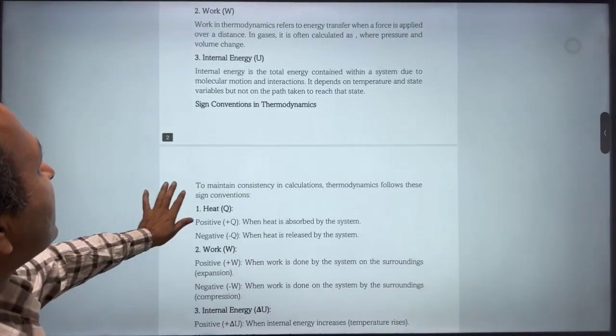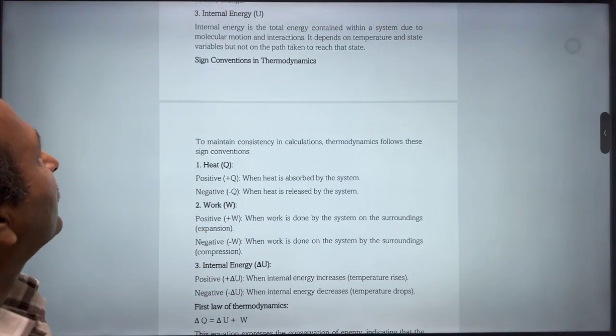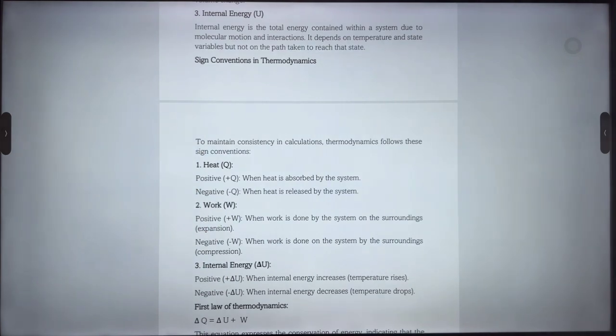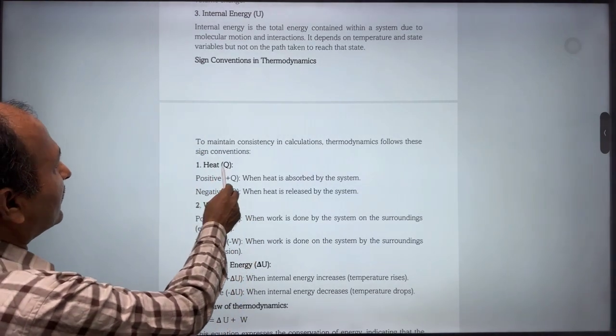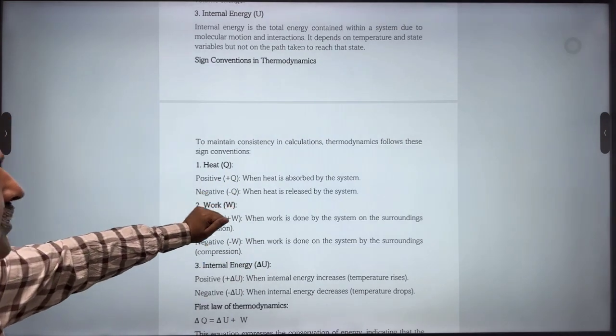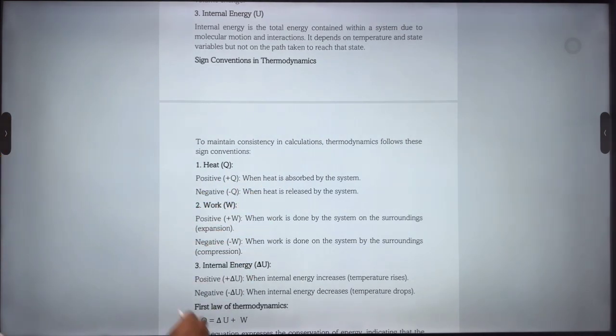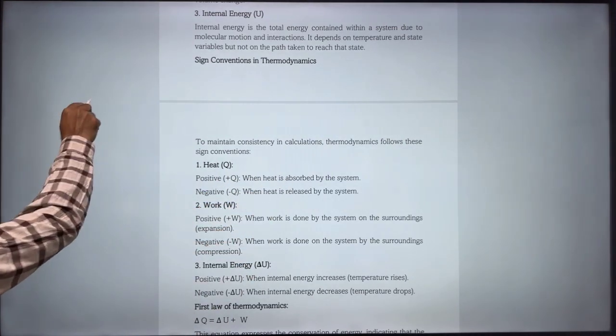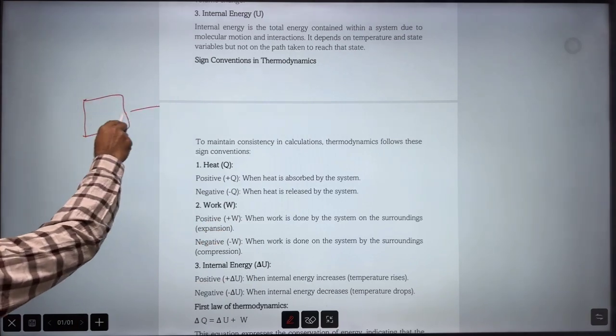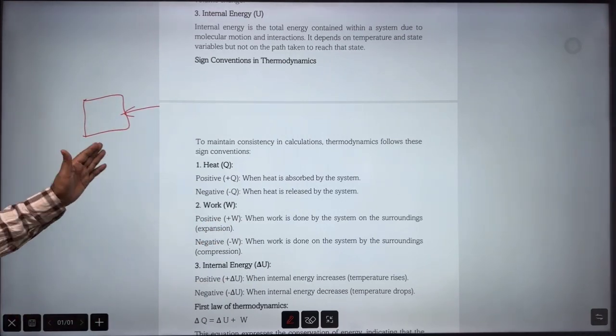Then comes sign conventions. So sign conventions are important here. So let's say heat. It is positive when heat is absorbed by the system. Means here, if this is the system and heat is entering, it means it is positive.